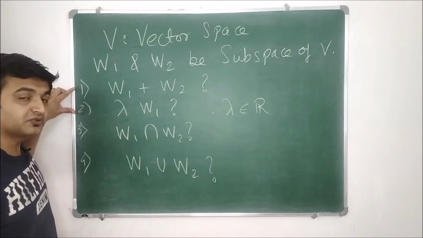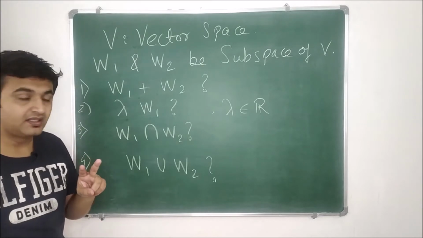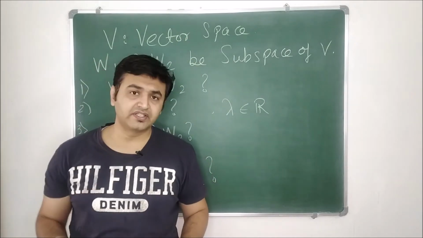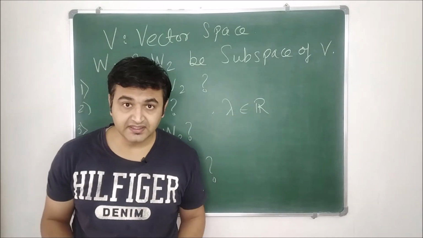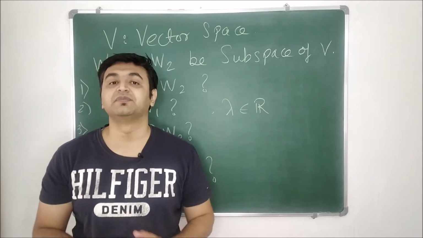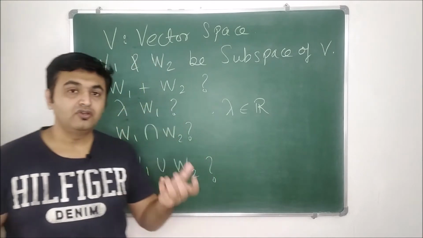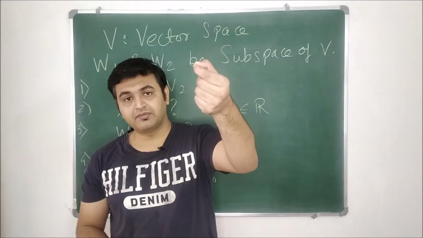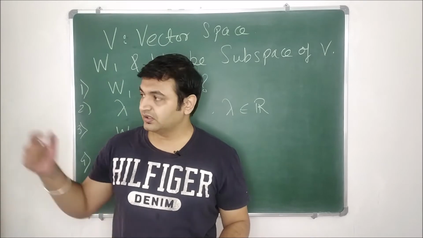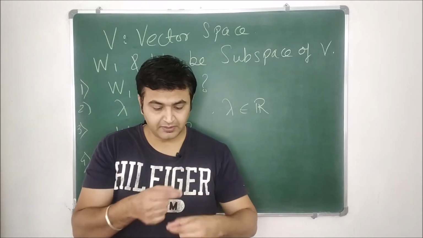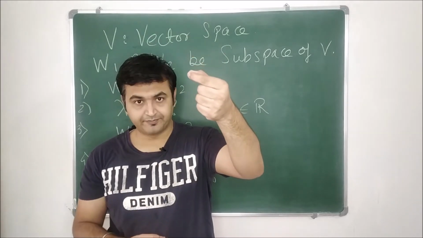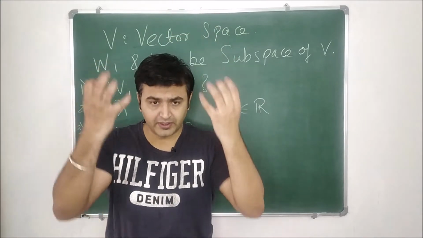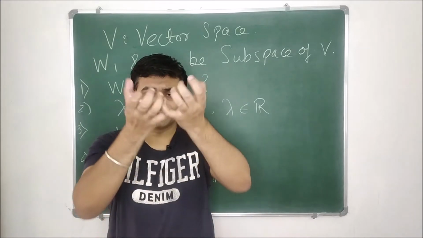Once you prove these two things, we are proving two things. If you have a vector space and you take the collection of all possible subspaces of that vector space, then that collection is also forming a subspace. This too, because when you call some set a subspace, you take two vectors, and their addition should again be in the same set. You take a vector and a scalar, then that scalar multiplication should again be in that set. So given a vector space, you take all possible subspaces. You take two subspaces. Is their addition again a subspace?